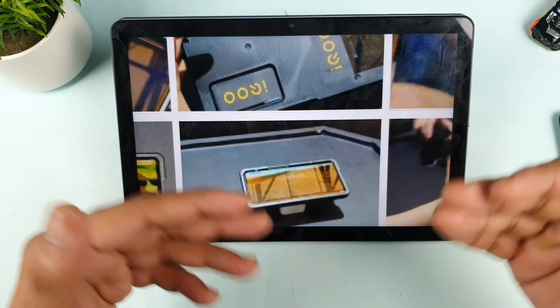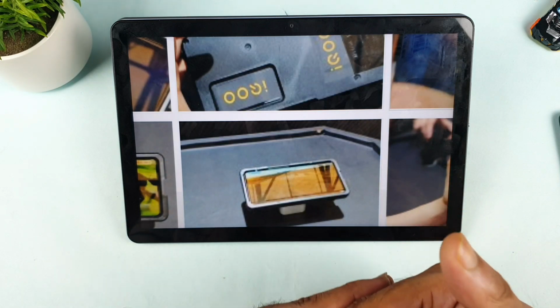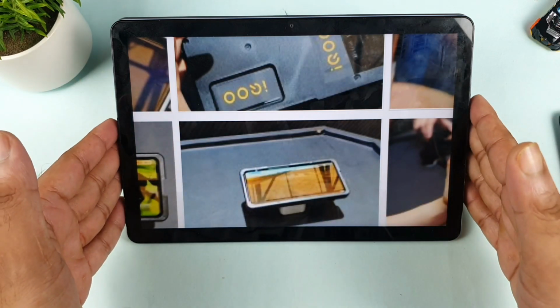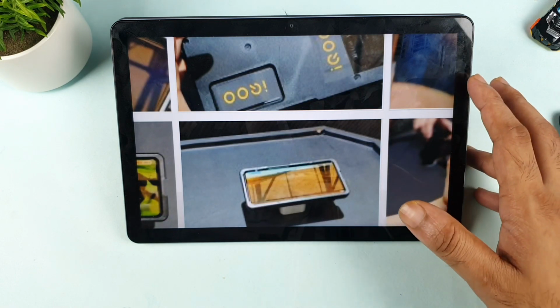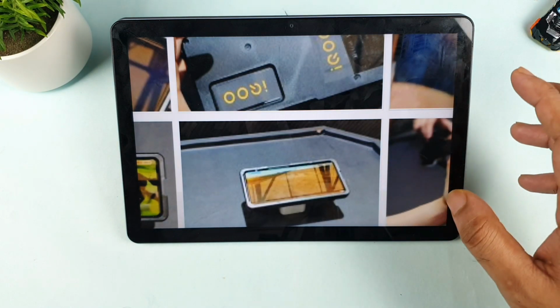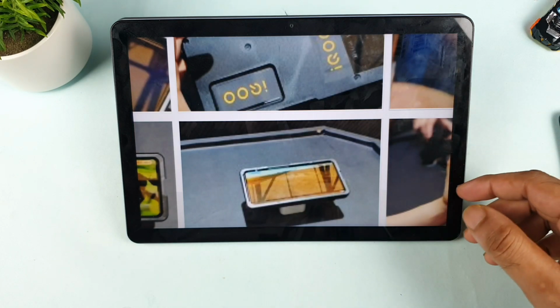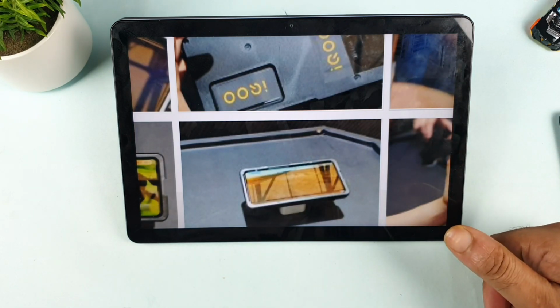So that's it friends, thank you for watching this video, and stay tuned for more updates. The event is going to be held in China, in Shanghai. I don't think it's a global event. Maybe I think it's a Chinese version, I'm not sure exactly, but let's see whether this phone will get launched in India or not.